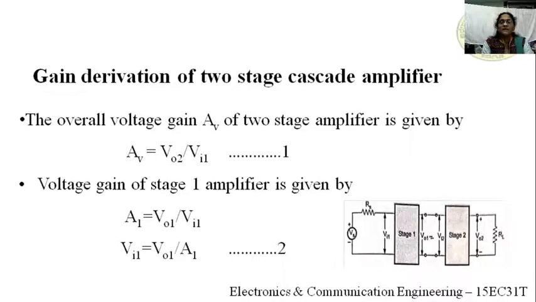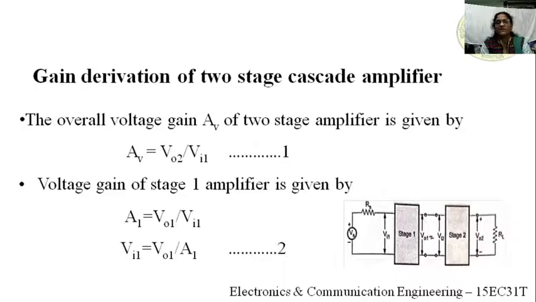Now the derivation for the two-stage cascade amplifier. First consider the block diagram. The overall voltage gain AV of the two-stage amplifier is the ratio of the output of the final stage to the input of the first stage.